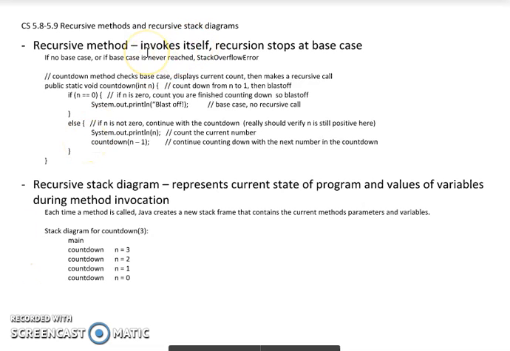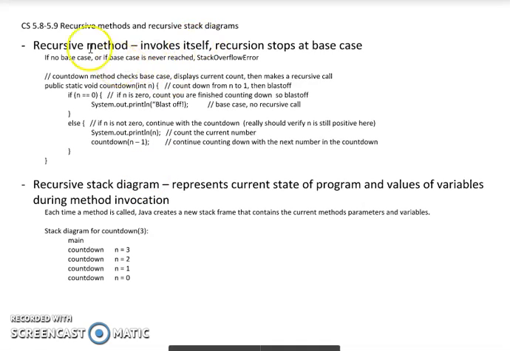So recursion is basically when a method invokes itself. It calls itself, and there has to be a way to stop the recursion, because if you have a function calling itself, at some point you have to tell it to stop calling itself. Otherwise, it's the same as when you do a selfie in a mirror. You'll see endless iterations getting smaller and smaller of yourself. It's kind of the same thing, but you have to make it stop somewhere. Otherwise, it'll go on forever, and you don't want your program not to stop.